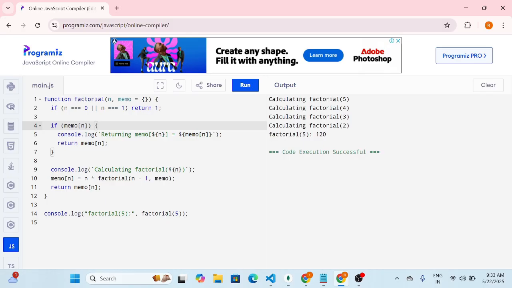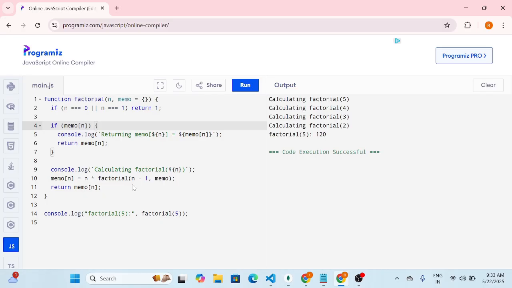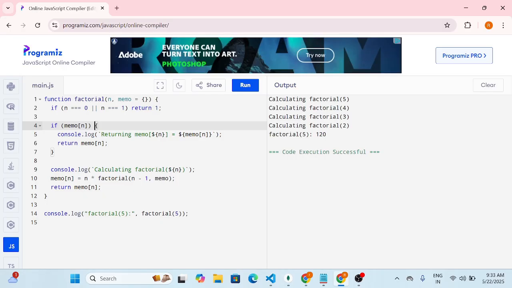So factorial 5 is broken into smaller sub-problems like factorial 4 and factorial 3. Once factorial 2 is calculated, it is stored in memo, so if needed again it is reused. This avoids redundant calculations, making it fast and efficient.